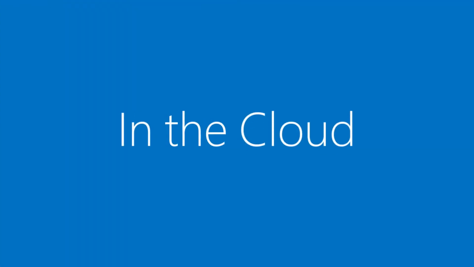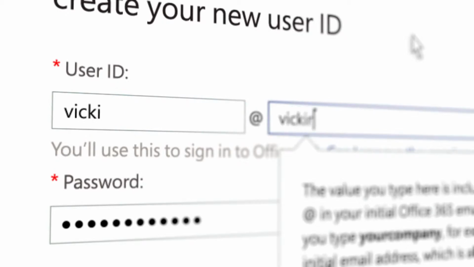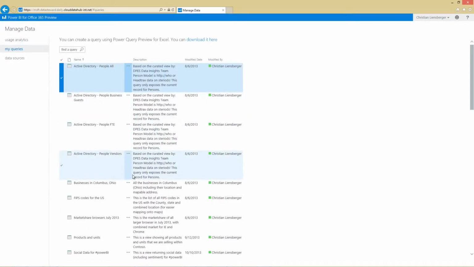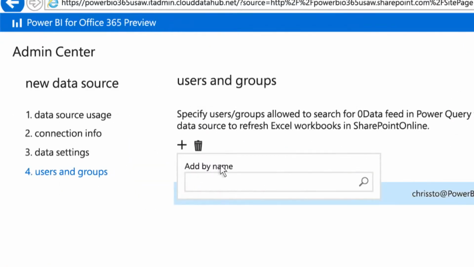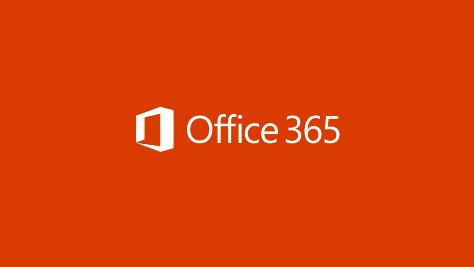And do it all in the cloud, on your terms. Easy to set up and easy to keep up to date, with scheduled refreshes and state-of-the-art practices around privacy and security. This is the power of more. This is Power BI for Office 365.